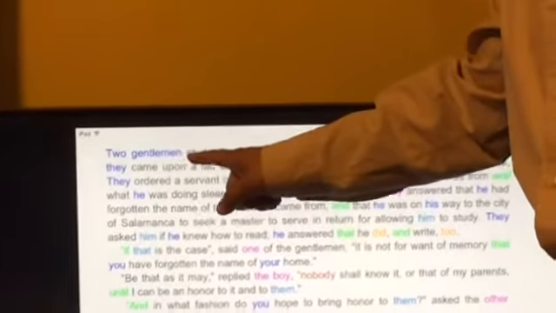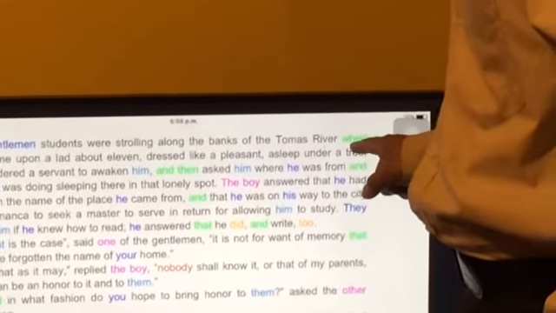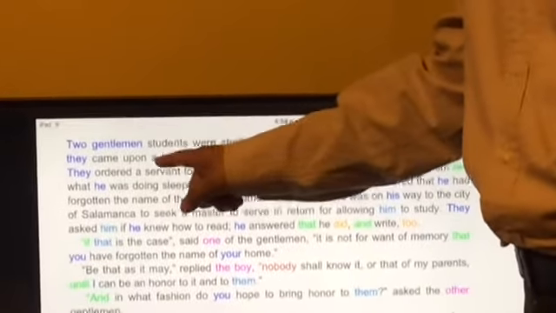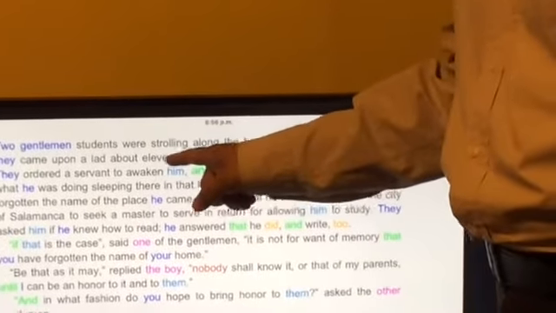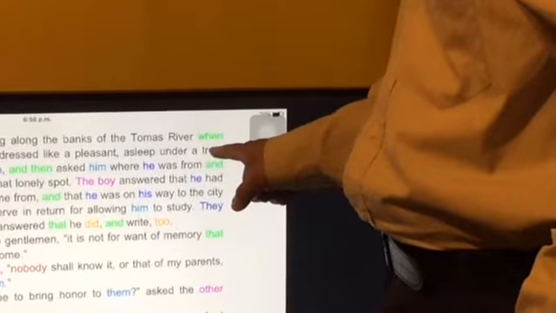Two gentlemen students were strolling along the banks of the Thames River when they came upon a lad about 11, dressed like a peasant, asleep under a tree.